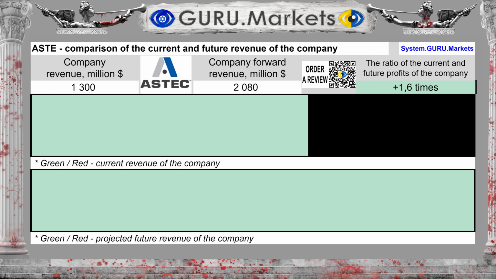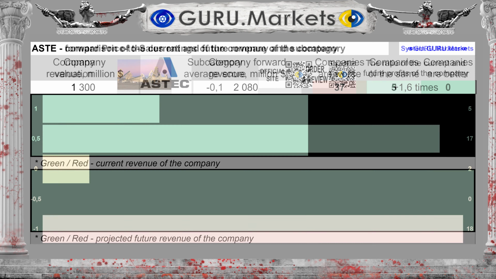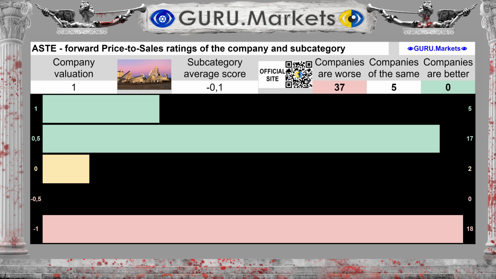Future revenue for the next 12 months is tentatively expected to be $2,080 million, which is 60% more than at the current moment. Estimation of expected future sales compared to subcategory performance. Good, 1 point.